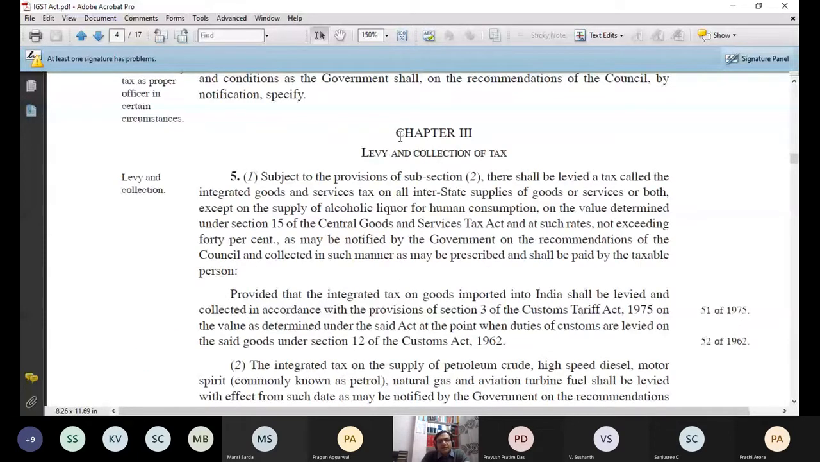This is also chapter 3, levy and collection, and the section is section 5. Otherwise, same thing. The only difference is what? Rather than intra, the word used is inter. I hope you can see my highlighted text, interstate. Rather than 20%, here the tax rate becomes maximum 40% because equal share will be of the state and UT also.